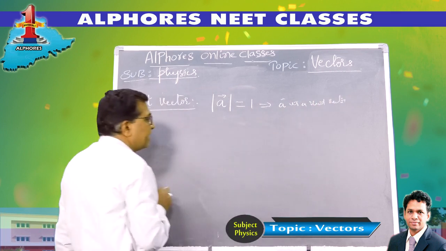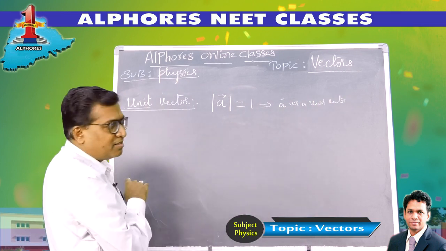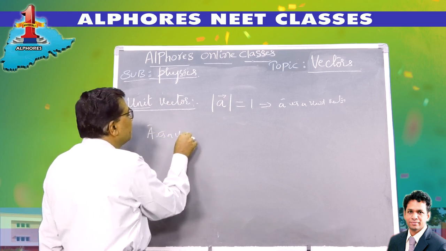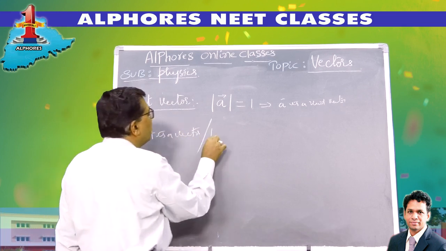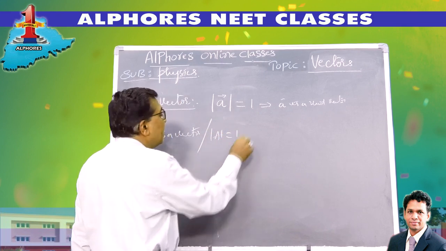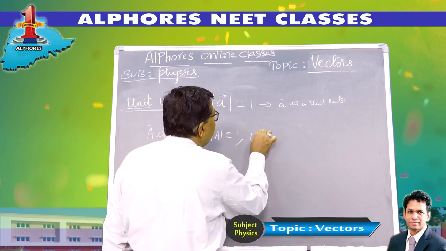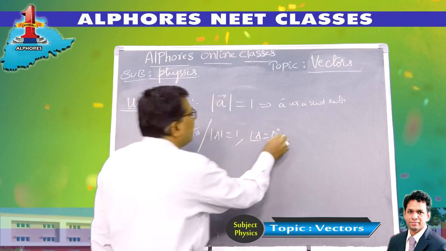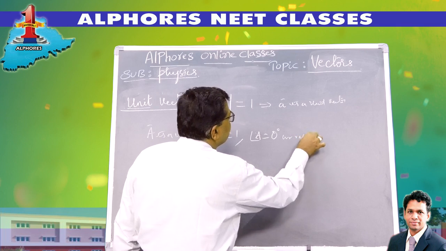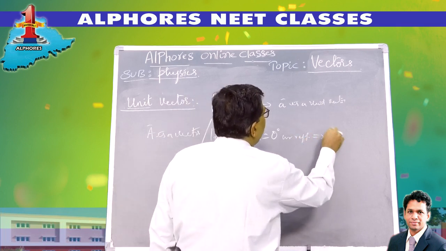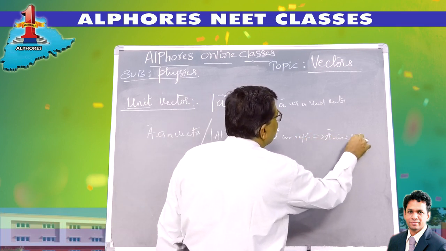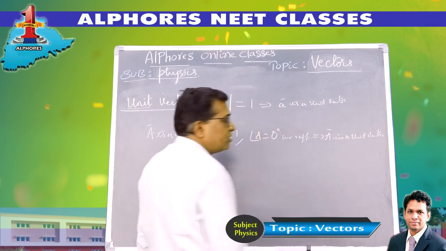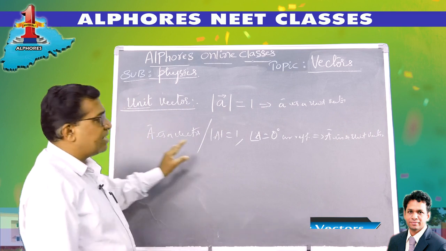A bar is a unit vector. So I can represent this in vector notation also. A bar is a vector such that mod A is equal to 1 and angle A is some finite angle theta, any direction with respect to the reference line. Then A bar is a unit vector. So this way I can define it in terms of vector notation.